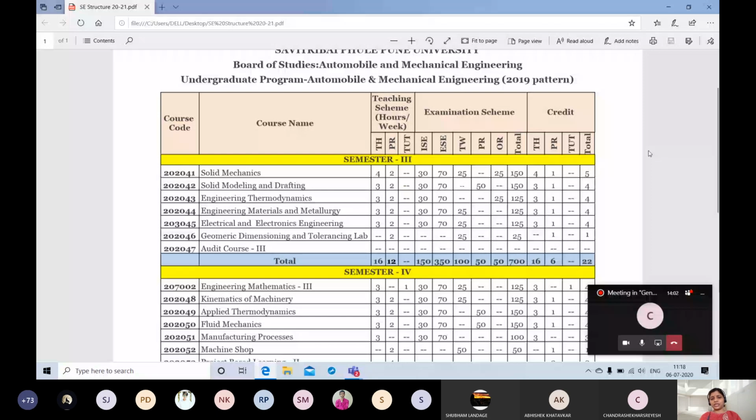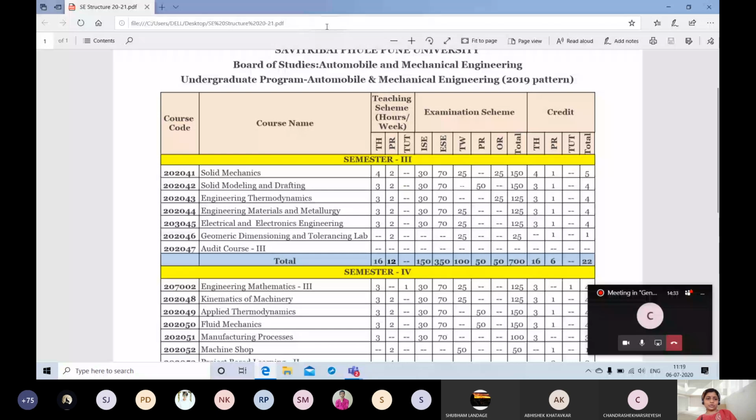ISE, ESE, that is your INSEM and ENDSEM, which is of 30 and 70 marks. Term work, we are having 25. Oral, it has been changed. Earlier, oral was also 50 marks, but now it is 25 marks. So this is a total of 150 and you are having credit of 5. So this is just an overall structure of your subject, that is solid mechanics.